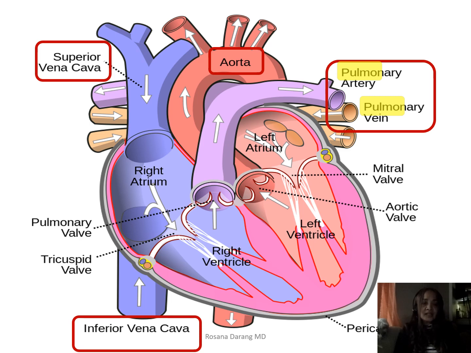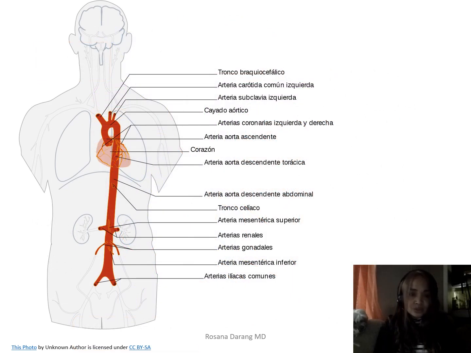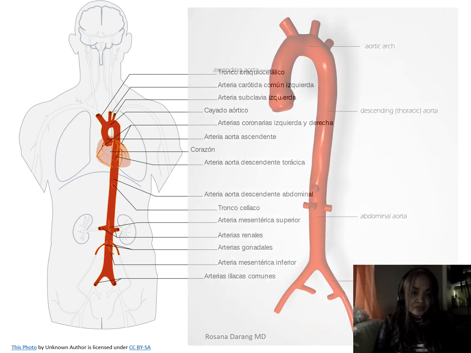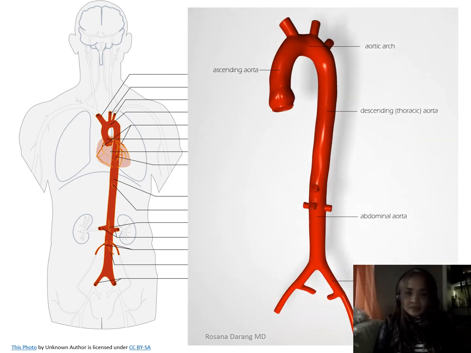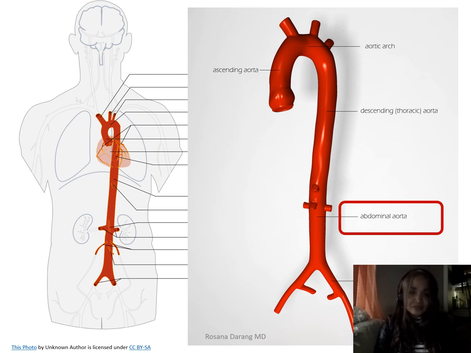The aorta extends all the way down to the abdomen as it gives us so many branches to supply the body with oxygenated blood, or blood high in oxygen. Here's an image that shows you the aorta. As you can see here, it leaves the heart and then it goes all the way down to the pelvic area. So to show you, the name of the aorta changes depending on where it's located. So for example, we have here abdominal aorta, because it's the aorta in the location of the abdomen.